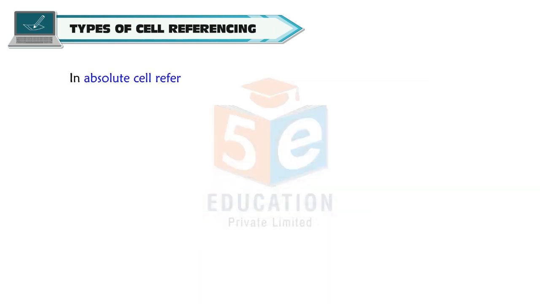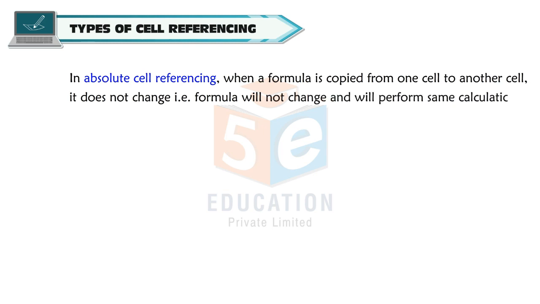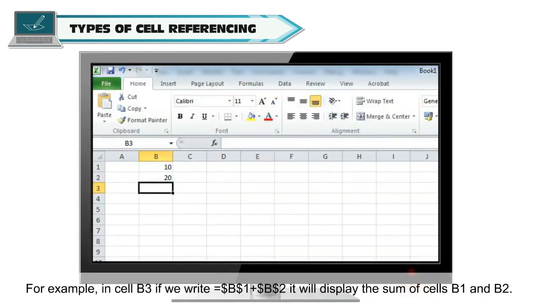In absolute cell referencing, when a formula is copied from one cell to another cell, it does not change. That is, formula will not change and will perform same calculations again and again. Absolute referencing is done by using $ sign. For example, in cell B3, if we write =$B$1+$B$2, it will display the sum of cells B1 and B2.